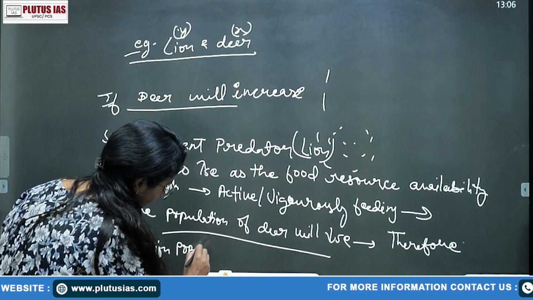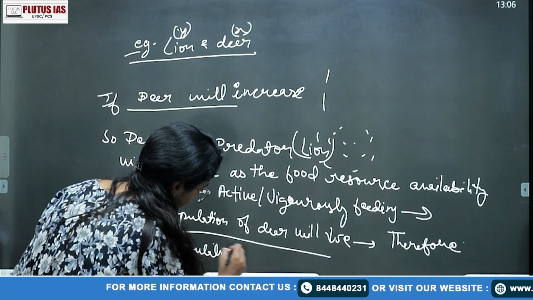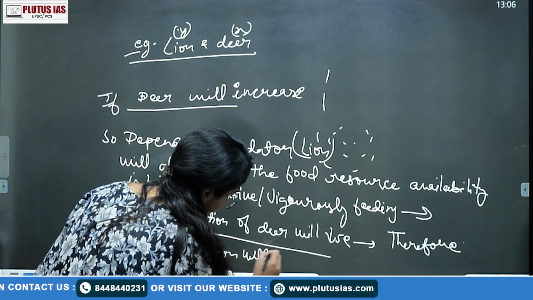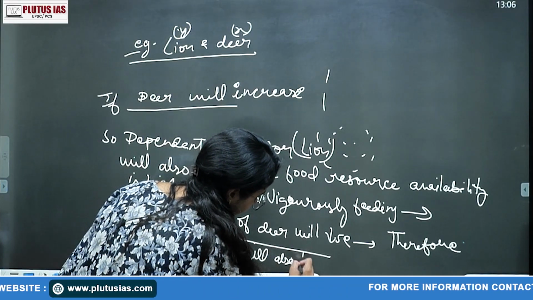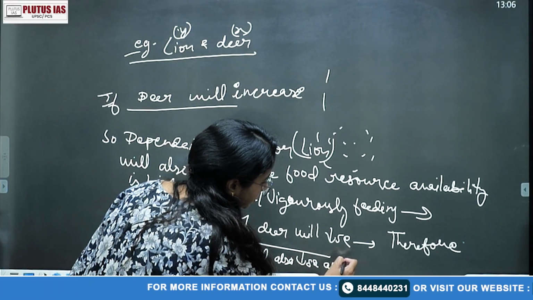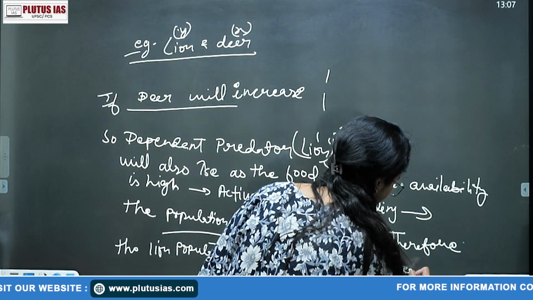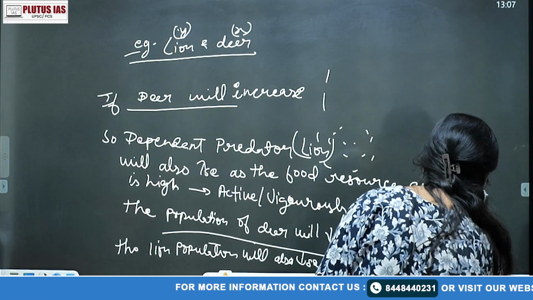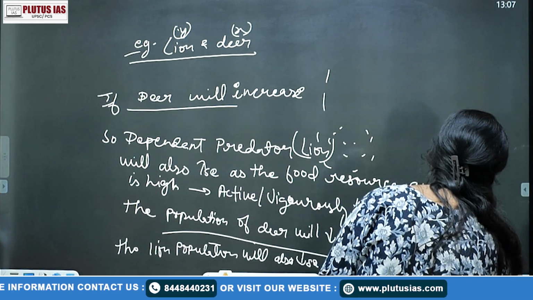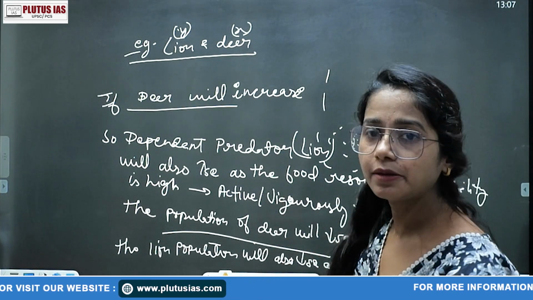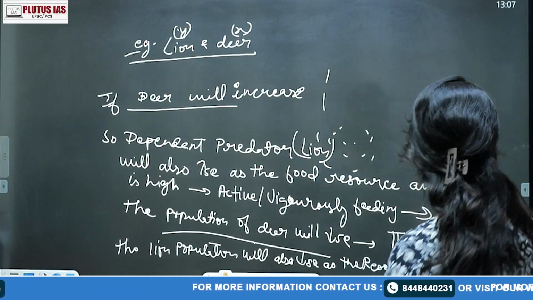The lion population will also decrease as the resources are limited. Do not go on writing at length, just make the concept understood. This can be your body part, of course, in a more elaborative way. After that you can write the characteristics of the Lotka-Volterra model, that it is cyclic, it is non-linear, the energy flow, and so on.